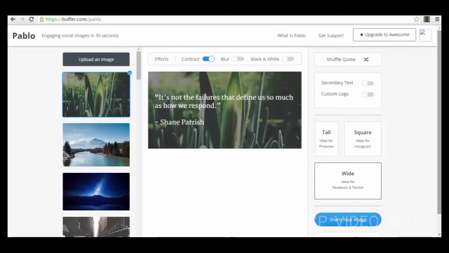Hello guys, Sorin here. I want to show you another very cool tool that you can use to create viral images for your Facebook posts, and not just for your Facebook post, also for Twitter or Pinterest or Instagram.